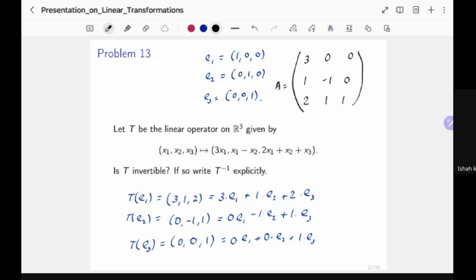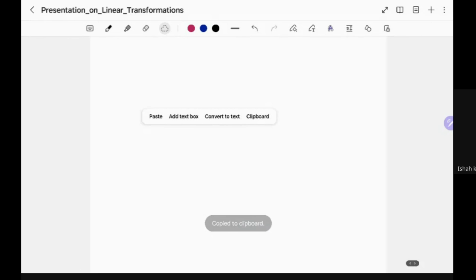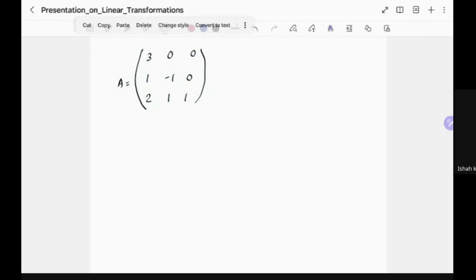And for A inverse, you know how to calculate the inverse of matrices. Let me actually use the next page, we have space. Let me copy the matrix from here. So you can calculate the A inverse.